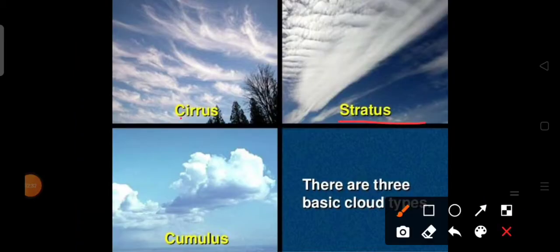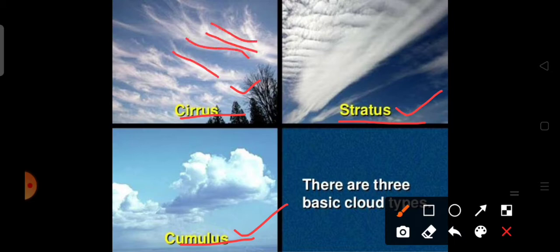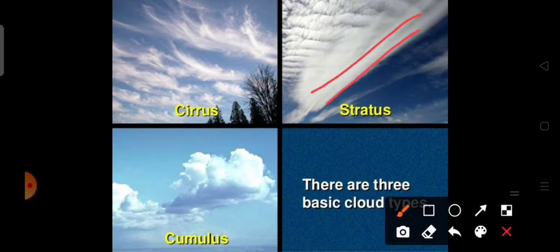So these are the three main types of clouds, that is cirrus, stratus and cumulus. Here we can see that cirrus is a thin wool like structure, and in the cumulus the base is flat and the upper portion is broad. Here we can see that horizontal layers are formed in this type of cloud.